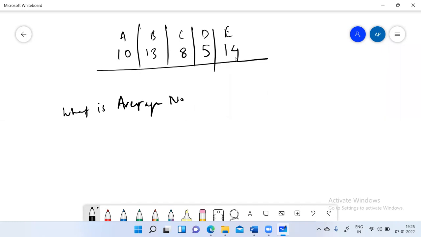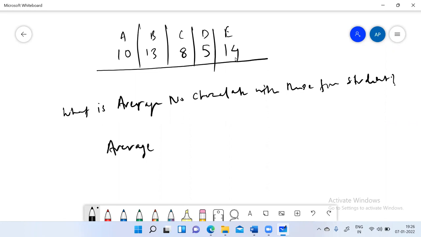Average number of chocolate with these five students. So here I've asked the question first and I'll go to the definition now. If I say average number of chocolates, what do we mean by average? Can anyone tell me what we mean by this average? Of course, I'm asking those students who are attending this class for the first time.